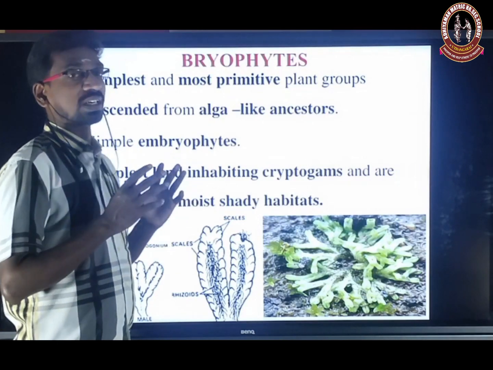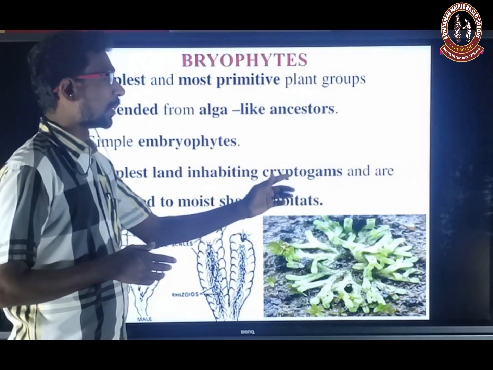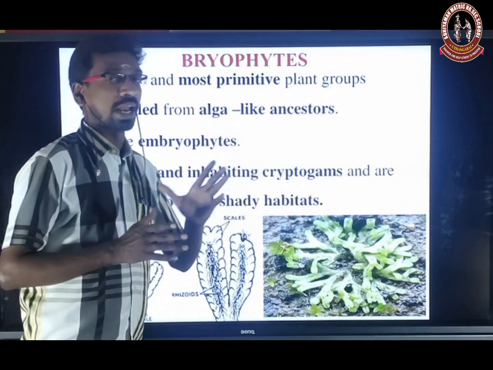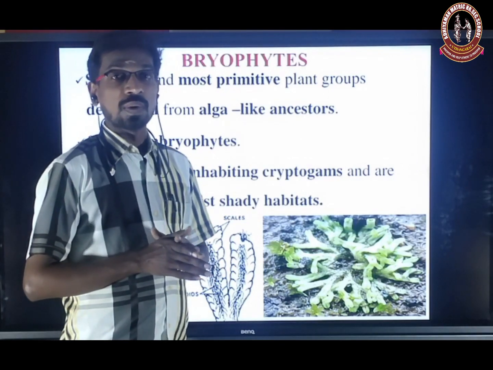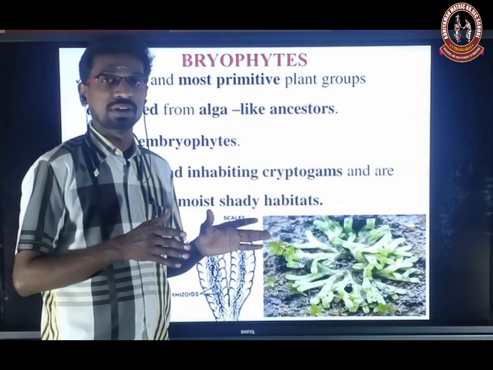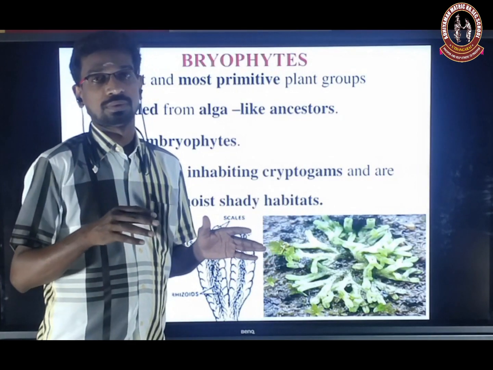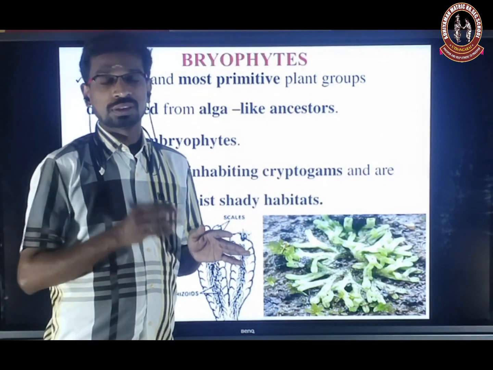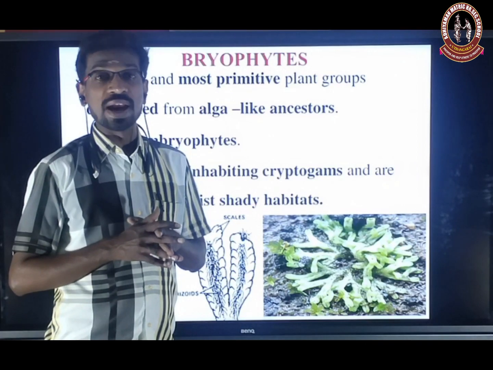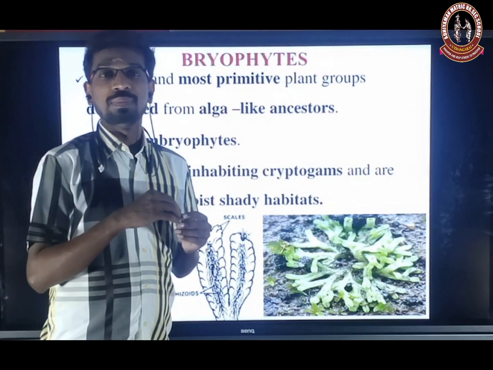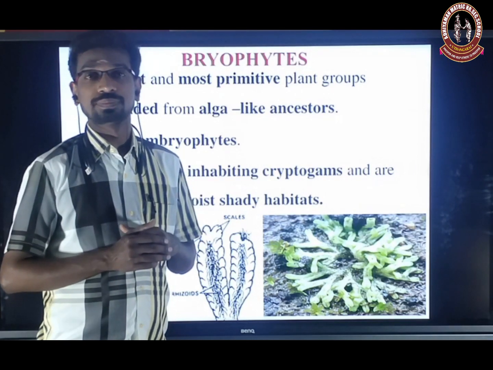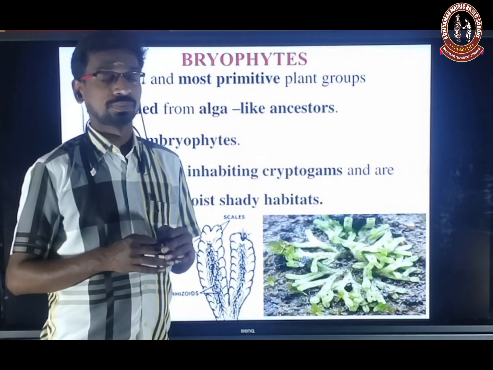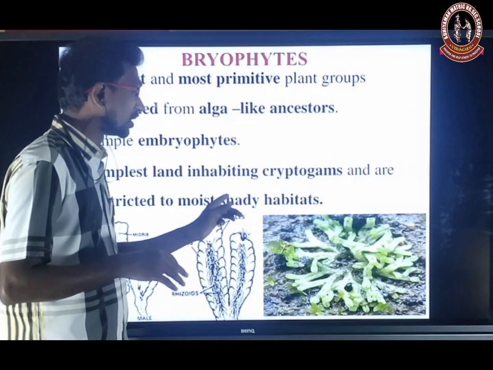It is the simplest land-inhabiting cryptogam and is restricted to moist sandy habitats. That is very important. Why? They grow near moist sandy habitats to complete the life cycle. To complete the life cycle, this Bryophyte requires water. A thin film of water is very essential for migration of antherozoids from the male sex organ to the female sex organ. So for sexual reproduction, water is a must, and that's why it grows near moist sandy habitats.